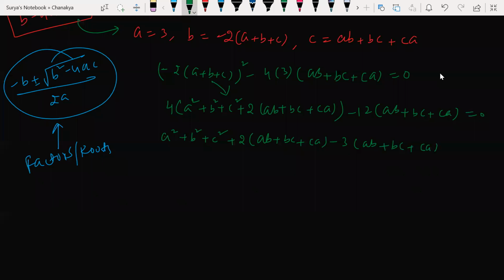So now look at this here. 2 times of (ab plus bc plus ca) and minus 3 times of (ab plus bc plus ca). So it becomes what, beta? a square plus b square plus c square minus ab minus bc minus ca, or else you write it like this, minus 1 time of (ab plus bc plus ca). Am I correct, people? Yes or no? Yes, sir.